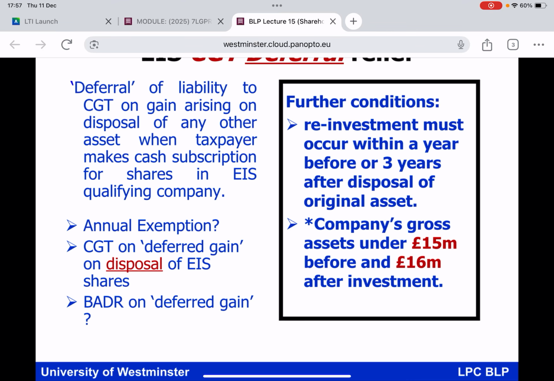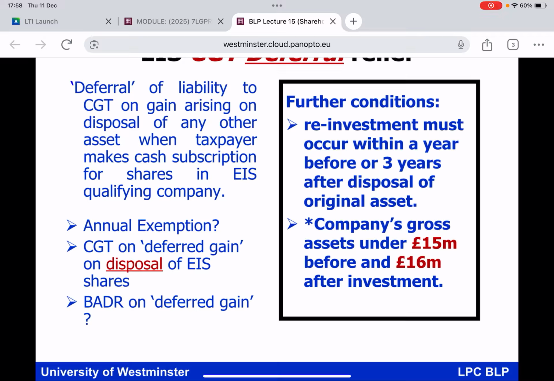So, on the next 3 slides, in broad terms, I'm going to describe to you CGT deferral relief under EIS, then we'll look at CGT disposal relief under EIS, then we will look at income tax breaks under EIS. Subsequently, everybody, we will have a worked example of EIS, picking up both the deferral relief, the disposal relief, and the income tax breaks. So let's have a little think, everybody.